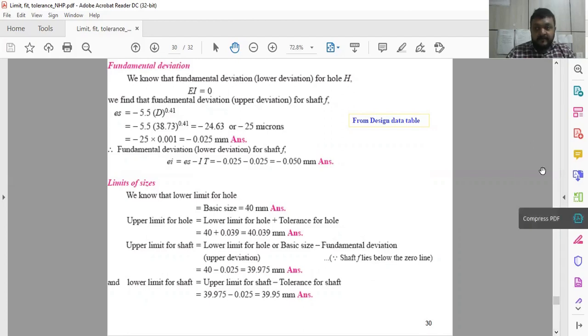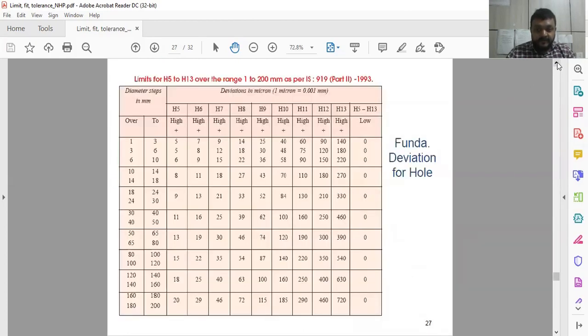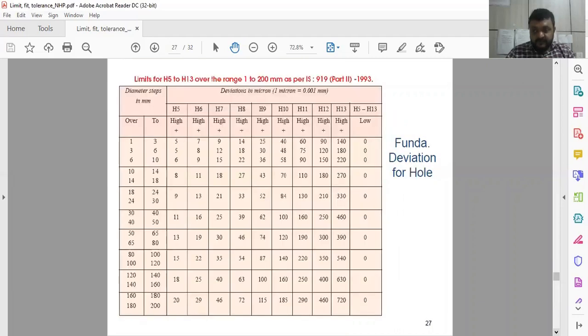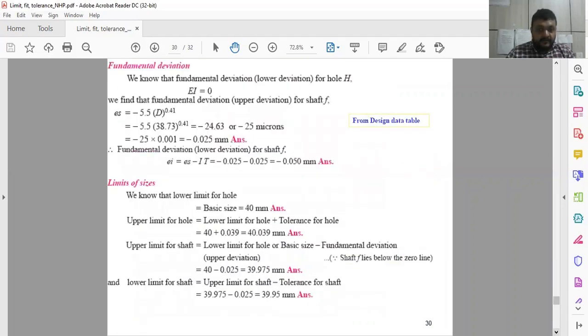Again, deviation for the hole, you can prepare this table, fundamental deviation for the hole H system, and fundamental deviation for the shaft. Here I will show you which equation is used first, and then we come to these things. EI, fundamental deviation, lower deviation for the hole is 0.